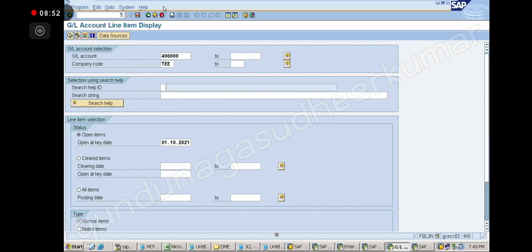Hello, sir. I have a doubt. You are creating a recurring document session in F.14, after going into the SM35 session batch. For example, if it is deleted in that batch in SM35, can we recover that one? Is this possibility there? Not possible. If you delete it, why are you expecting to receive it again? You have to create a fresh batch session. So again, you have to do all 1500 in a new batch session.